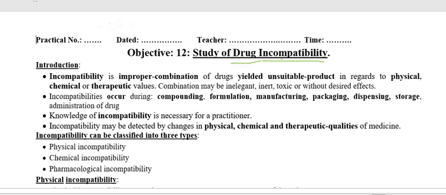Somehow you manage to define drug incompatibility. Simply, if you want to define incompatibility, it means that if two or more chemicals, substances, or drugs are not compatible with each other, then we are going to call it drug incompatibility.